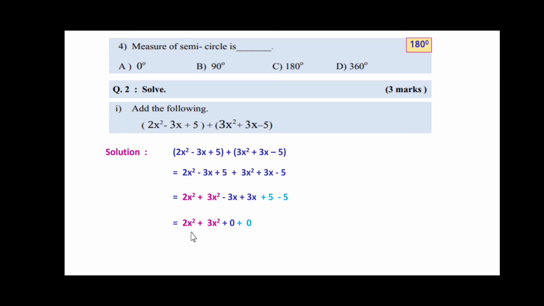So add these two, 2x square plus 3x square, it is 5x square. 5x square plus 0 is 5x square itself. So the answer we write is 5x square.